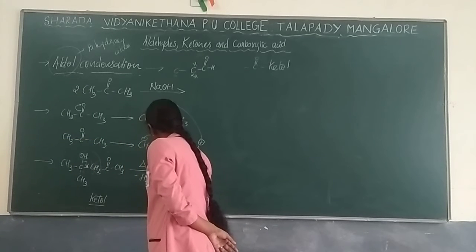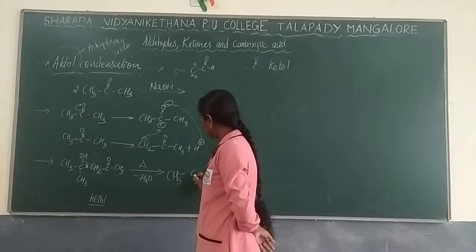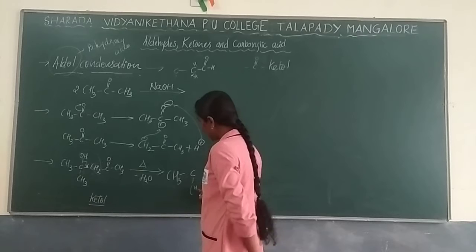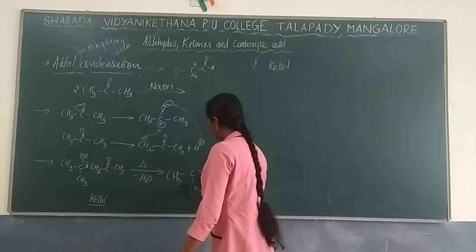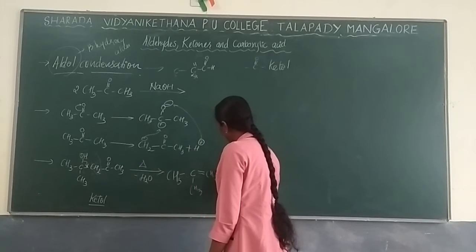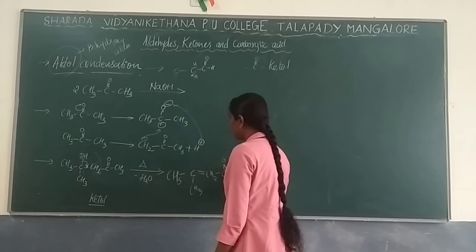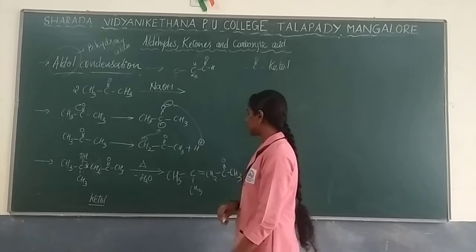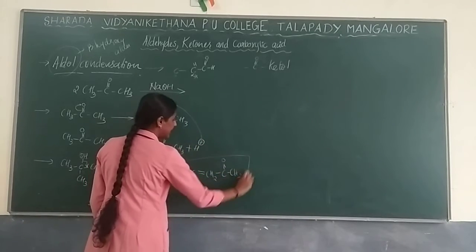The product is CH3, the double bond formation takes place, so that it will form as CH2, C double bond O with CH3. So this is the product which goes to your chemistry.